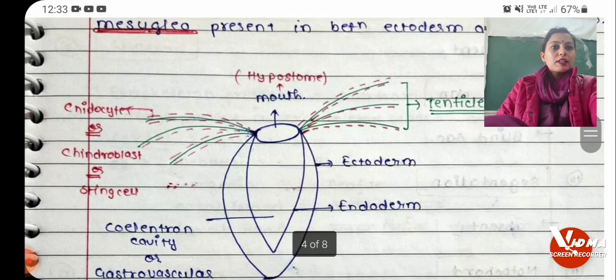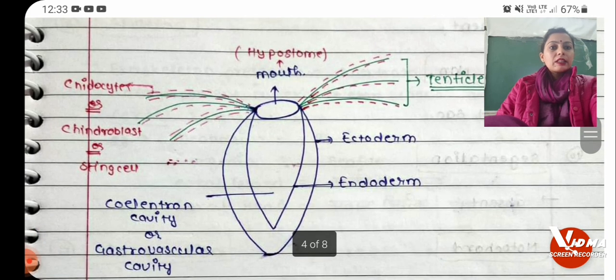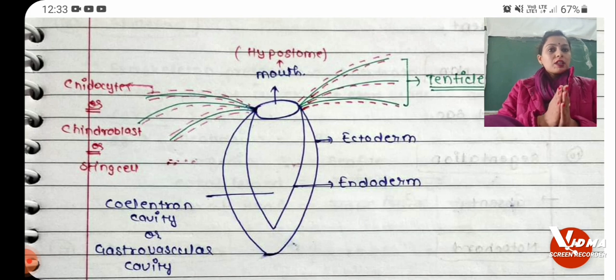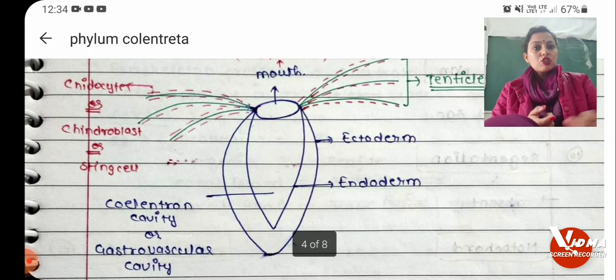After that there is a presence of the tentacles, and here we have the presence of two layers, that is ectoderm and endoderm, and here in between we have the cavity which is also called as coelenteron cavity or gastrovascular cavity, and in between the tentacles we have a presence of sting cells. I am repeating its organization again.